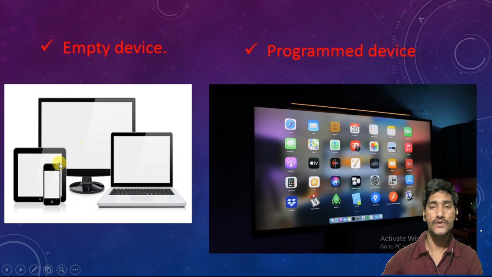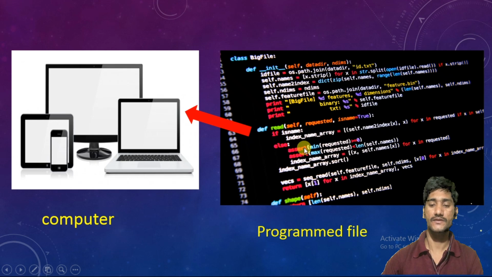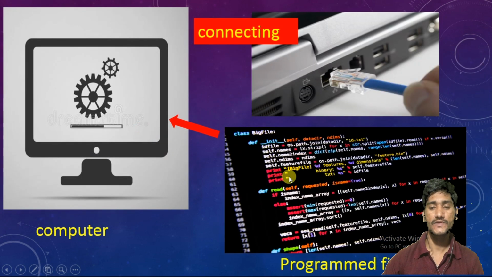Here there is no program. See, this is a file, a programmed file. When we insert this program into this computer, we will get, see how we are inserting. This is a programmed file, and through the cable we are inserting it into this computer. While we insert, we get a message like this, showing that your program is loading in this computer.